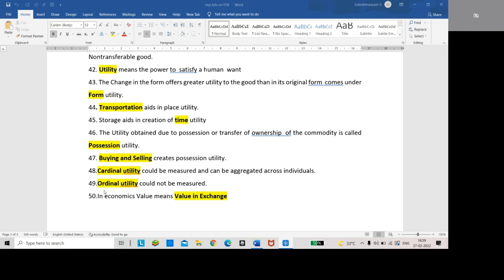Ordinal utility cannot be measured. That is related to qualitative things that cannot be measurable. In economics, value means value in exchange.